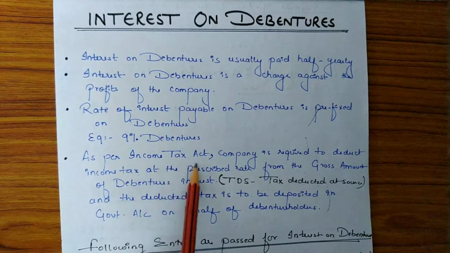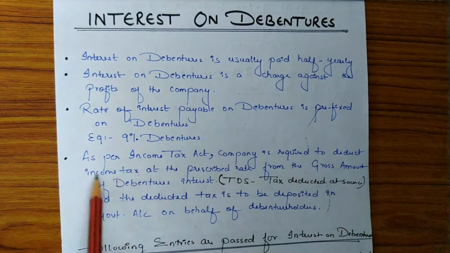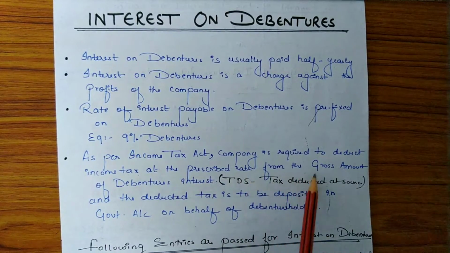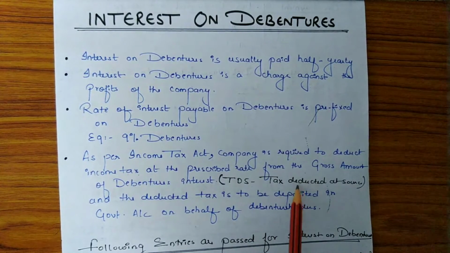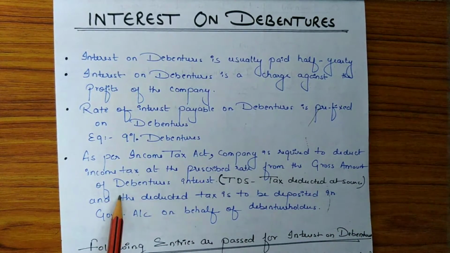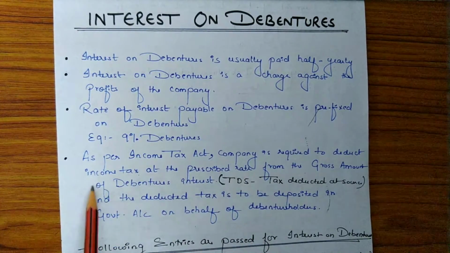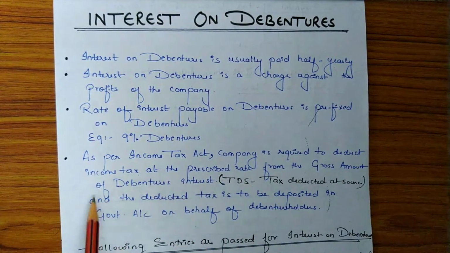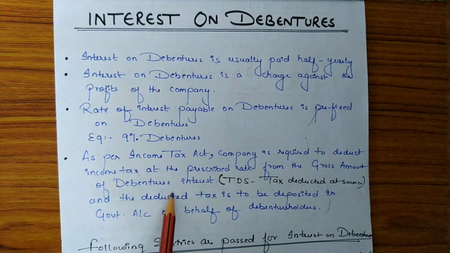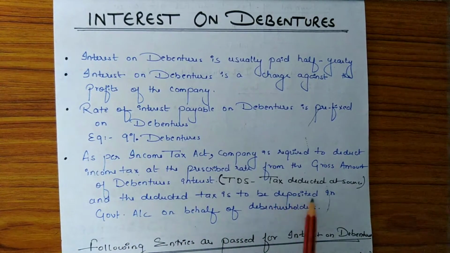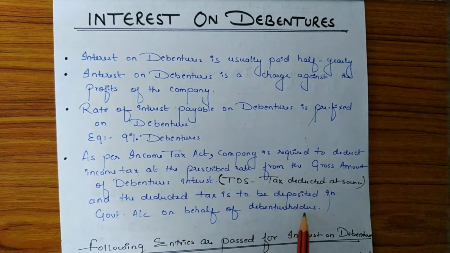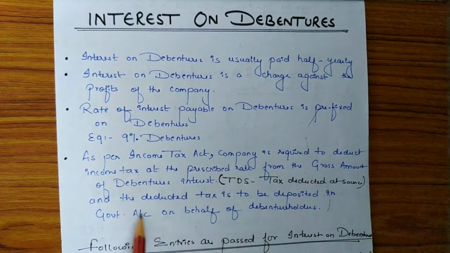Also, as per Income Tax Act, the company is required to deduct income tax at the prescribed rate from the gross amount of debenture interest, which is known as TDS. TDS means tax deducted at source. So when we pay interest to the debenture holders, some amount of income tax is deducted from the total amount of debenture interest. That is known as TDS. And the deducted tax is to be deposited in the government account on behalf of debenture holders. So whatever tax amount we have deducted from the debenture interest amount, that tax amount is deposited in the government account.